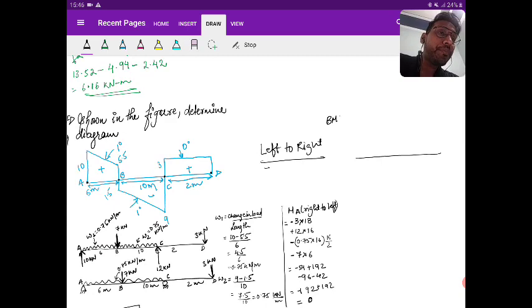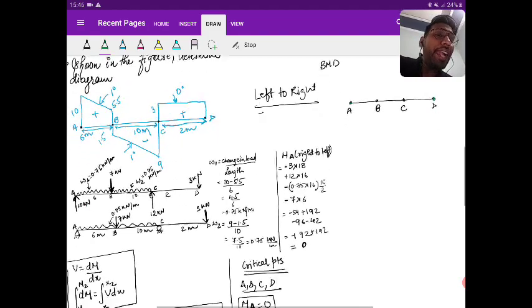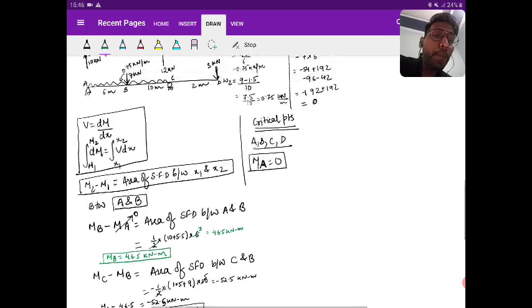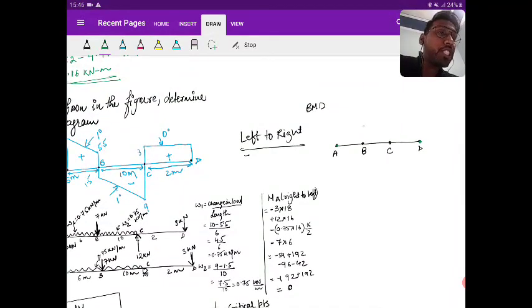Marking the points A, B, C, then D. At A, bending moment is 0, so mark the point 0. At D, the bending moment is 0. At B, the bending moment is 46.5, so it is plus 46.5.